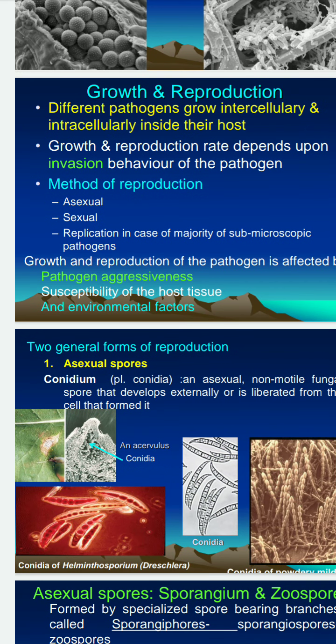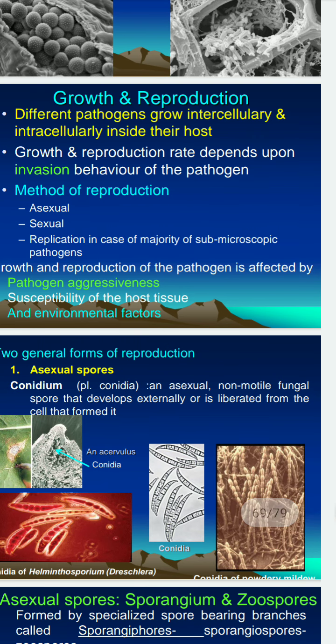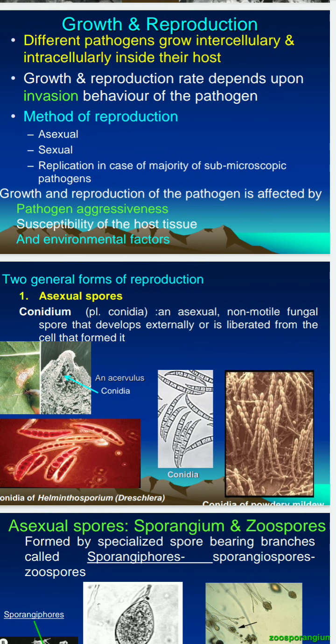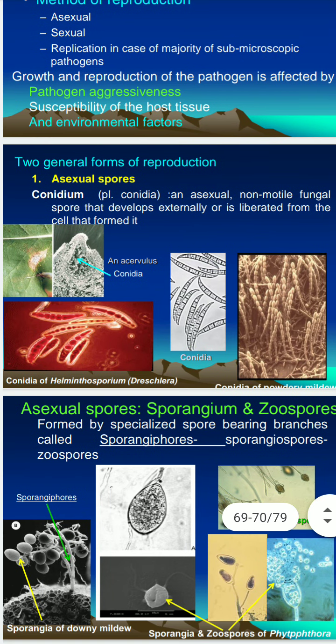Growth and reproduction of the pathogen are affected by environmental factors, susceptibility of the host, and aggressiveness of the pathogen. Various reproduction methods are found in various microorganisms. Asexual spores, conidia, are non-motile fungal spores that develop externally or internally on the host.